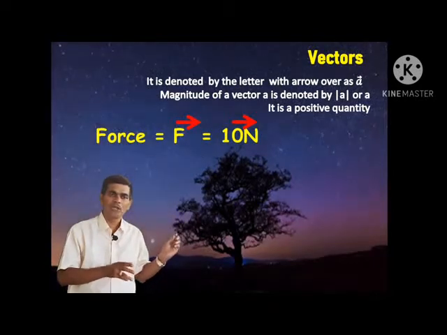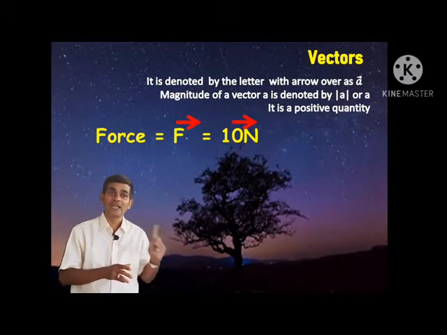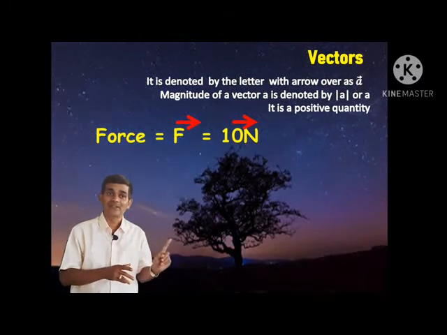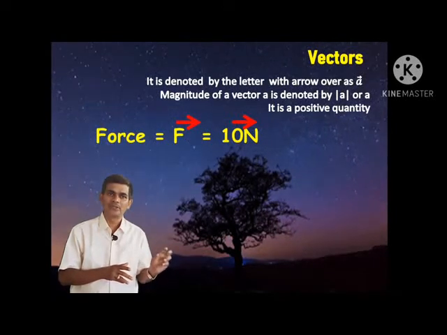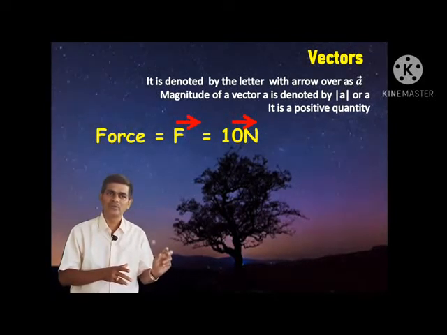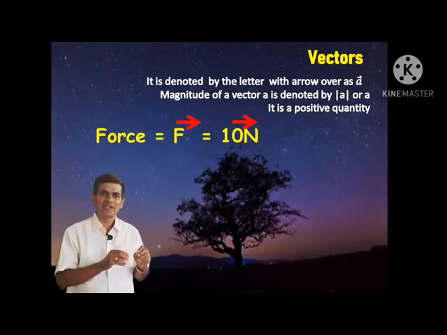For example, if a force F is acting on a body, we write F with an arrow mark. That indicates that the quantity is a vector. And for 10 Newton, 10 is the magnitude and Newton is the unit. This is the way of writing vectors analytically.